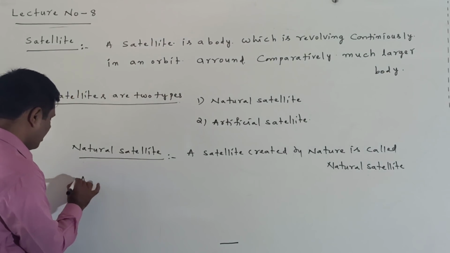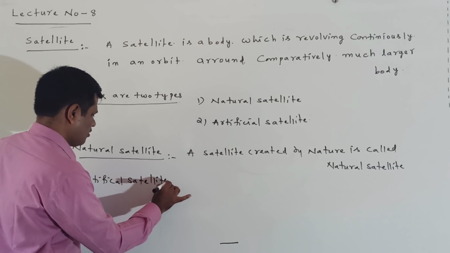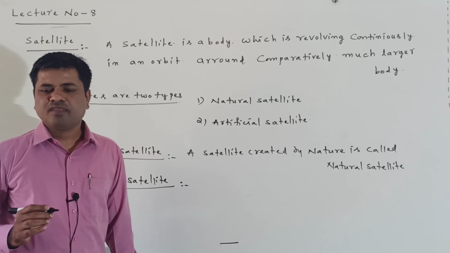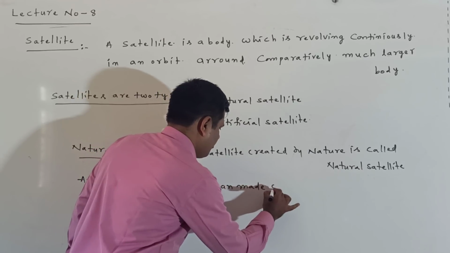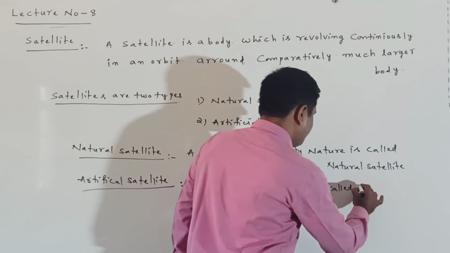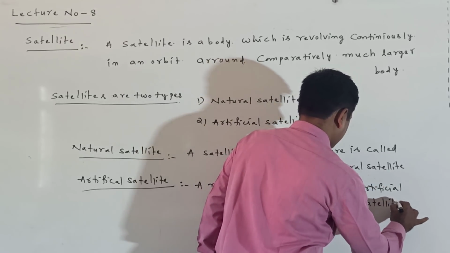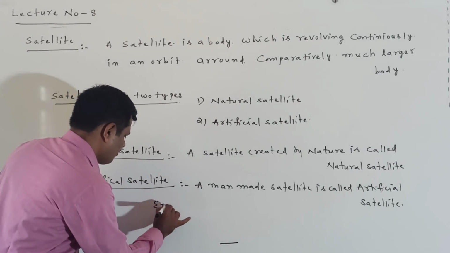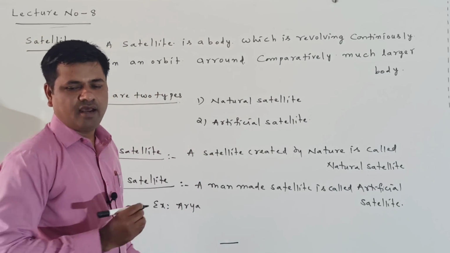Next one is called an artificial satellite. What is meant by artificial satellites? An artificial satellite means a man-made satellite. A man-made satellite is called an artificial satellite. Example, Aryabhatta. Here Aryabhatta is one of the man-made satellites.